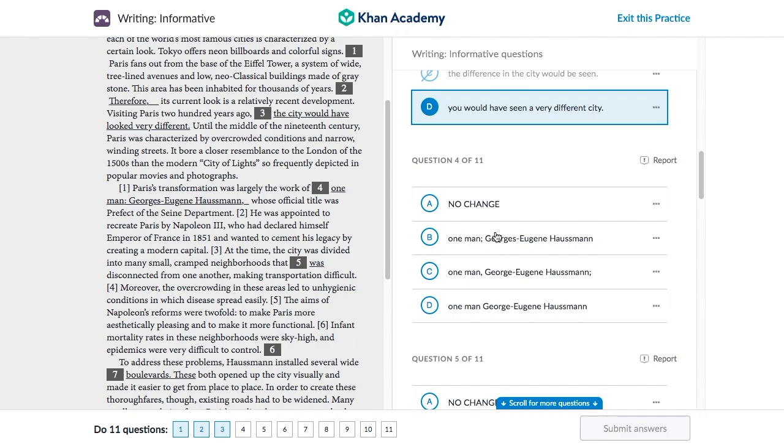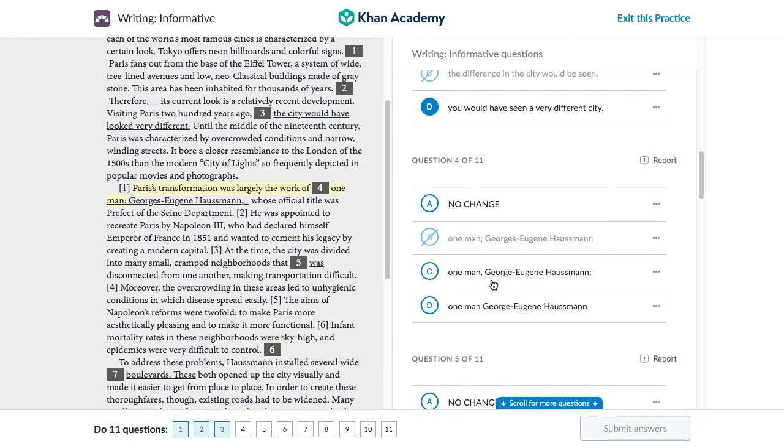One man, semicolon, Georges Eugene Haussmann. We use semicolons when joining two sentences. So let's see that. This would be one sentence. Paris's transformation was largely the work of one man. That is a sentence. But the next one, Georges Eugene Haussmann, whose official title was Prefect of the Seine Department, that doesn't really make much sense as a sentence on its own. So we're going to be crossing this out for now, unfortunately.